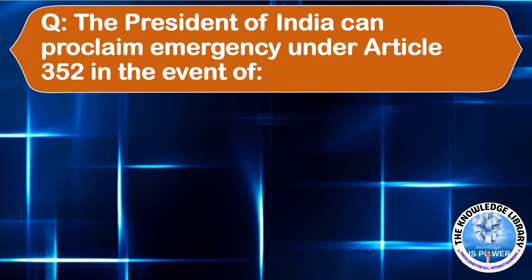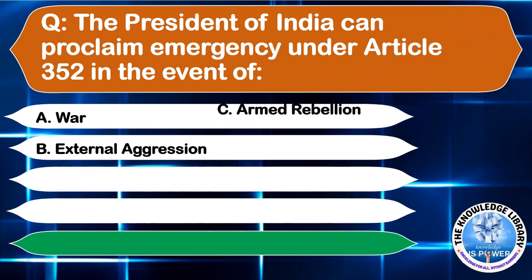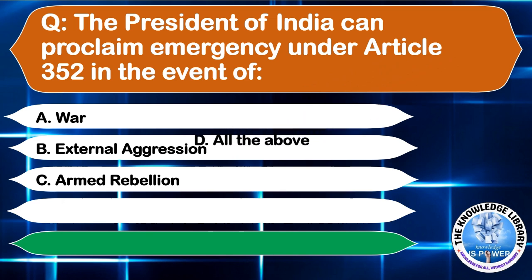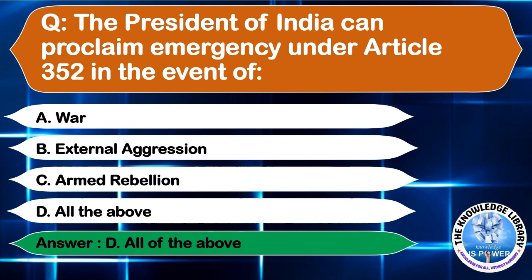The President of India can proclaim emergency under Article 352 in the event of option A, war, option B, external aggression, option C, armed rebellion, or option D, all of the above. The correct answer is option D, all of the above. Moving to the next question.